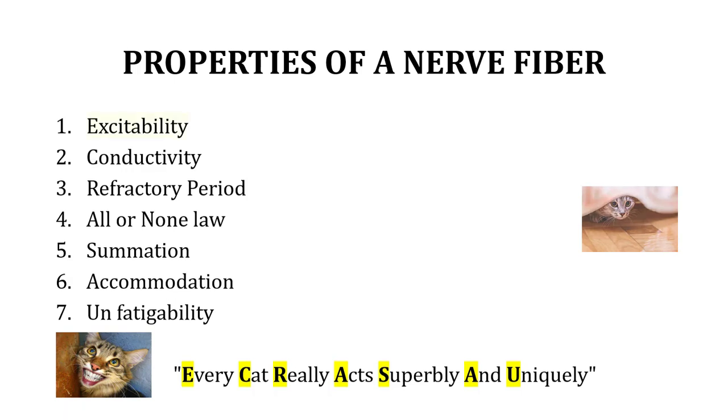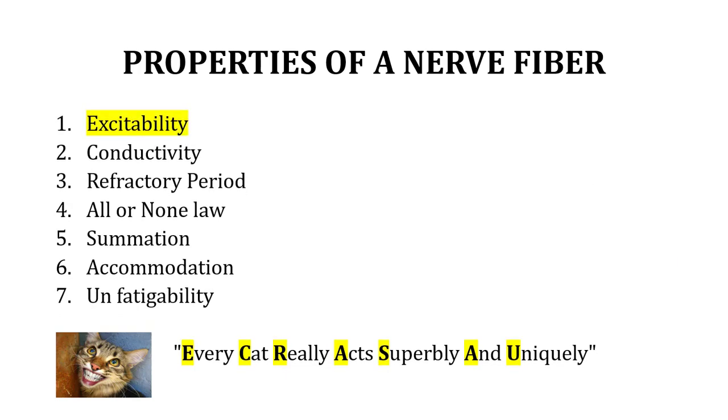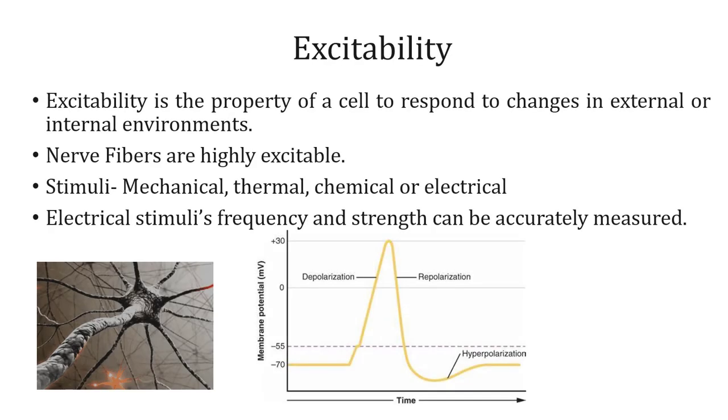Firstly, let us learn about excitability. Excitability refers to the ability of a cell, specifically a nerve cell or a neuron, to respond to change in its external or internal environment. Excitability is very essential for things like sensations, reflexes, and communication within the nervous system.